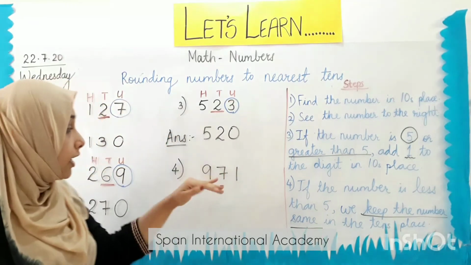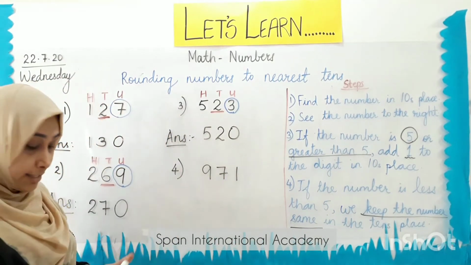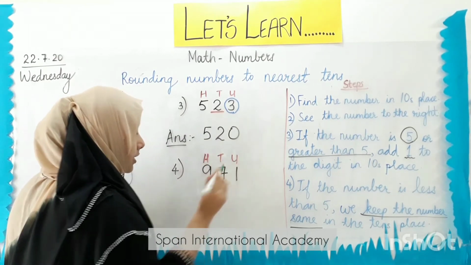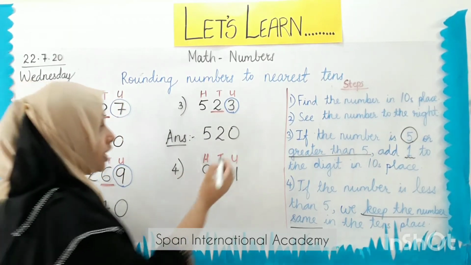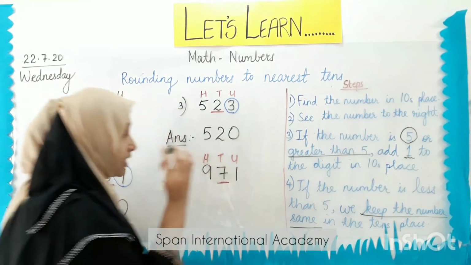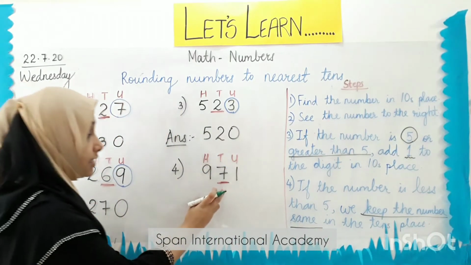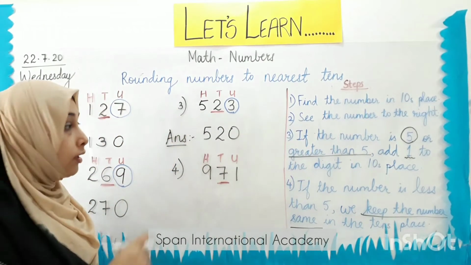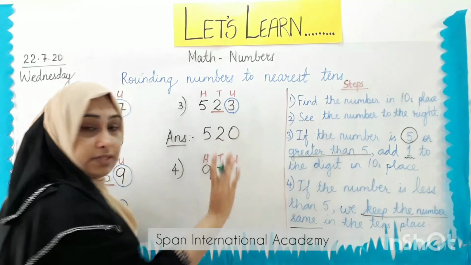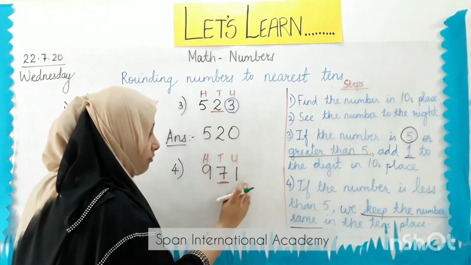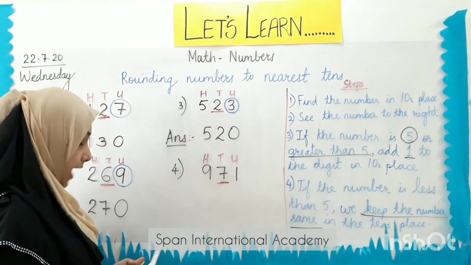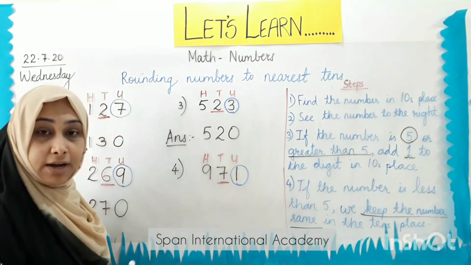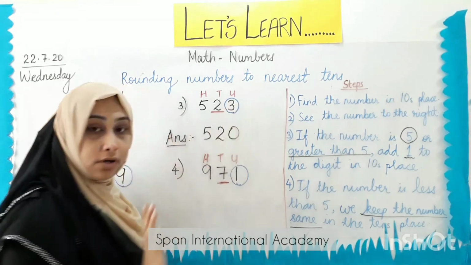So the first one, find the number in the tens place. Again, we find the place value, that is hundreds, tens, units. The number in the tens place is 7. Next, step number 2. We have to see the number to the right, and it is number 1. So we have completed the second step also.